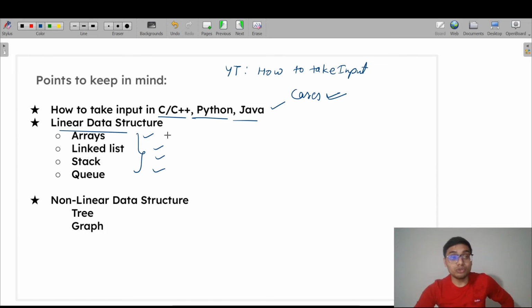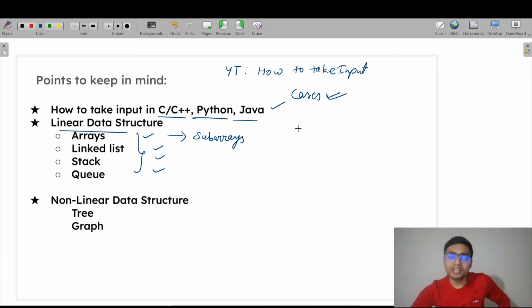And let me tell you, on arrays, subarray-related problems, a lot of problems have been asked in previous year examinations. If you see the previous year question papers, you need to cover all those questions as well.